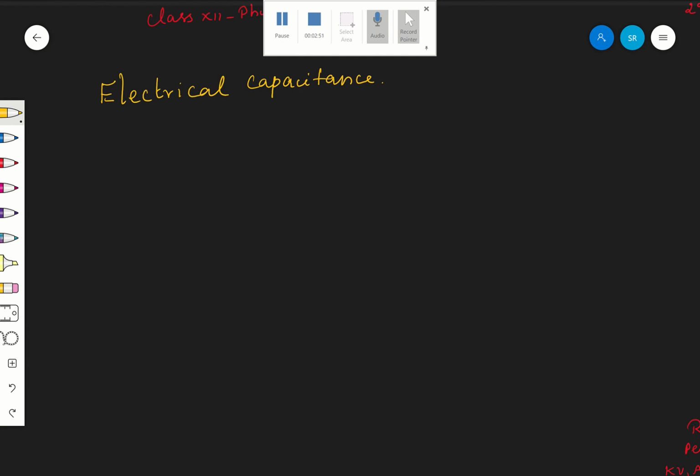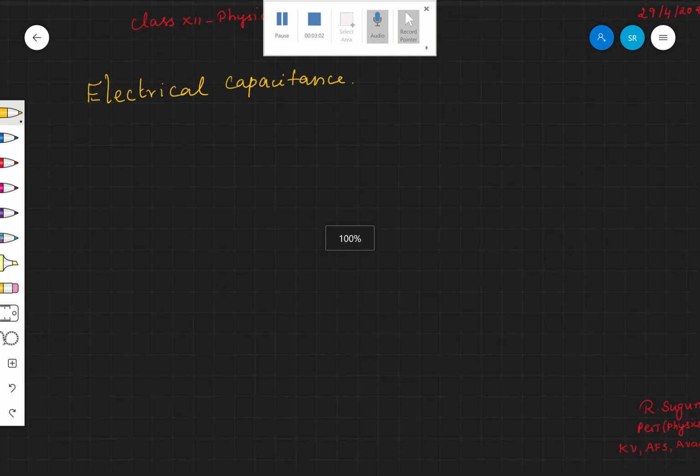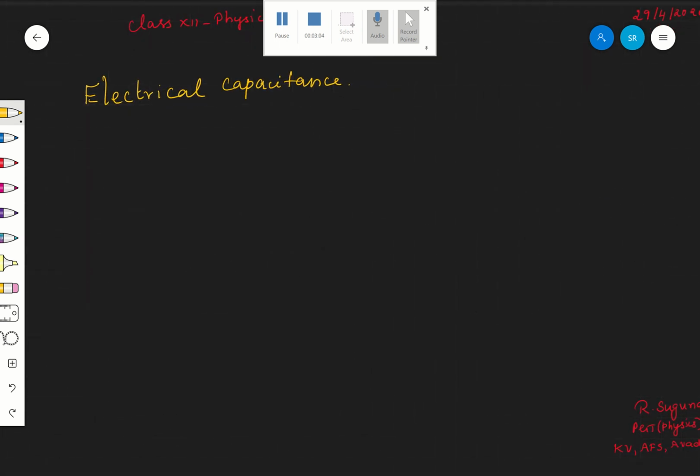Right, now shall we go to electrical capacitance, today's topic? What is electric capacitance? The capacitance of a conductor is the ability of the conductor to store electric charge, or electric energy, in it.